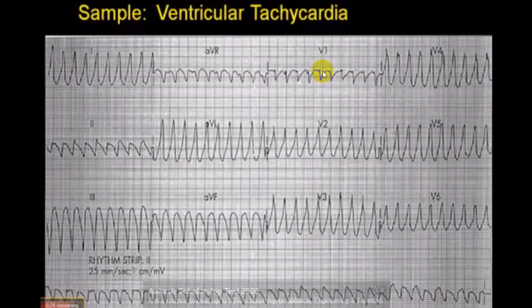While in a ventricular tachycardia, you can see all these complexes are positive complexes. And there is no particular pattern like left bundle branch block pattern. So whenever you get such things, it is more in favor of a ventricular tachycardia. There are many more reasons which we'll be talking about in further lectures.